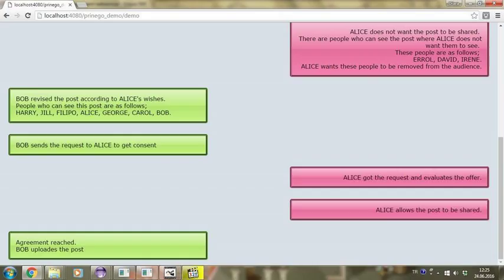Bob revises the post according to the response of Alice and sees that utility would be above his utility threshold, so he removes David, Irene, and Errol from the audience and sends it to Alice again. Alice evaluates the request and accepts it since its utility is above the utility threshold.